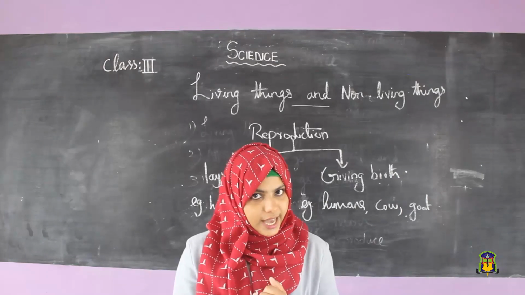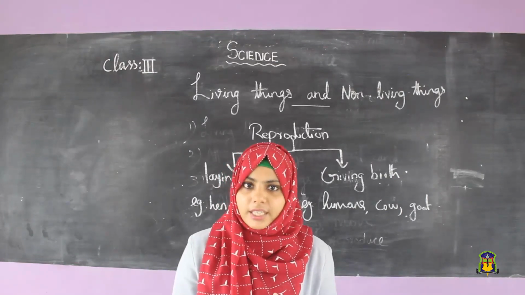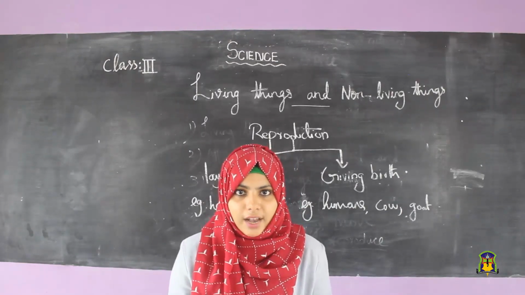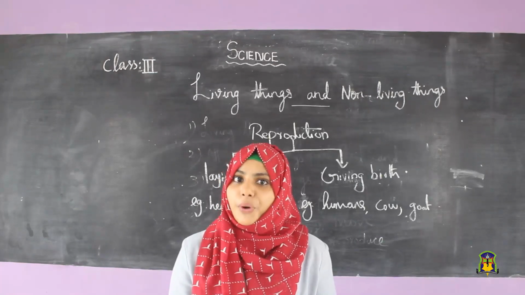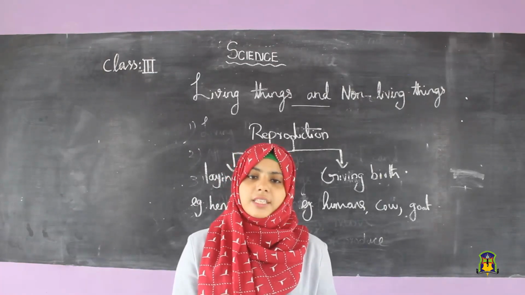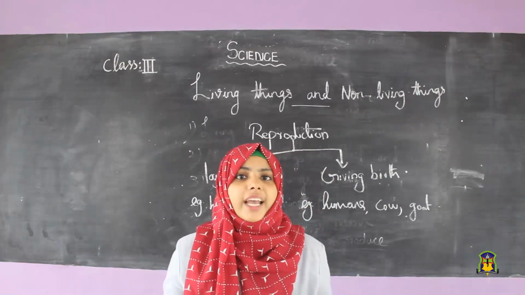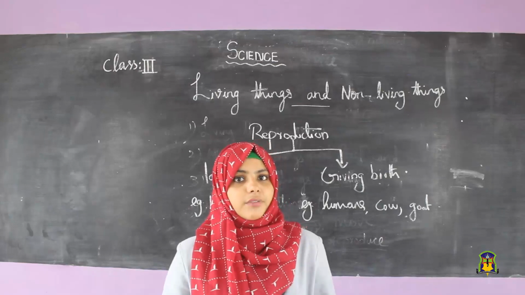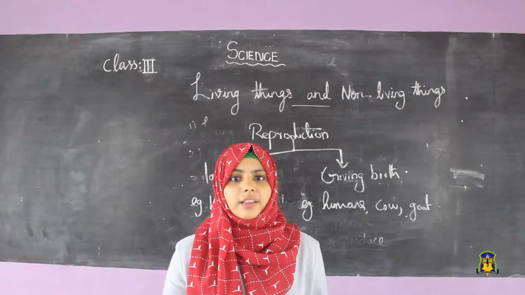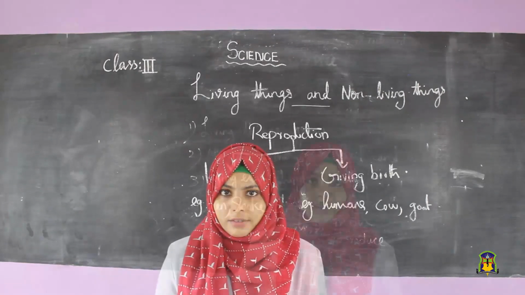The second, all living things need food and water. All living things breathe. All living things move. The fifth, all living things feel and react. The sixth is that all living things reproduce.